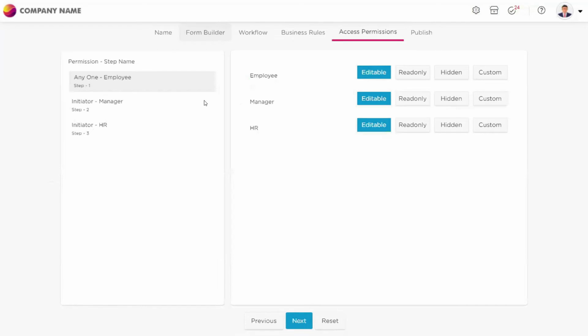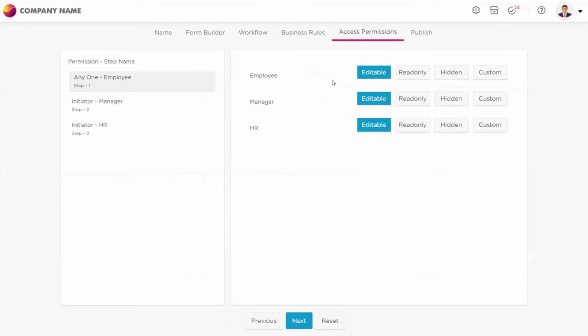As you can see in the form builder, we have three types of sections. So in access permissions also, we have three types of sections here. Now the rule is that for employee, when he accesses this leave application, he wants to edit his employee section, right? Because he wants to apply for a leave, he wants to enter his details. So I will make the employee section editable for him.